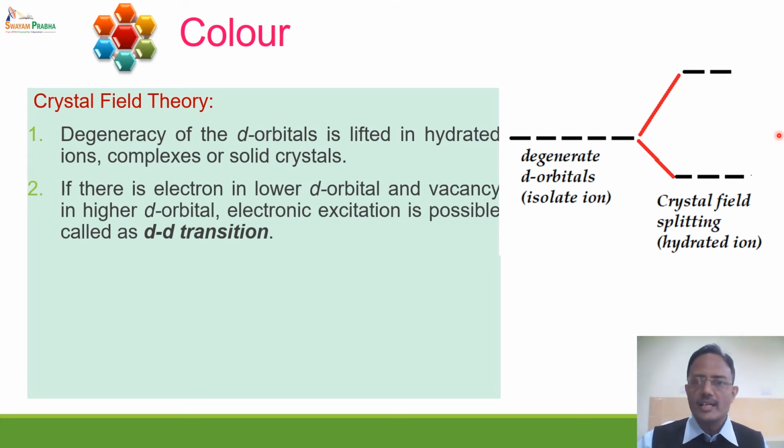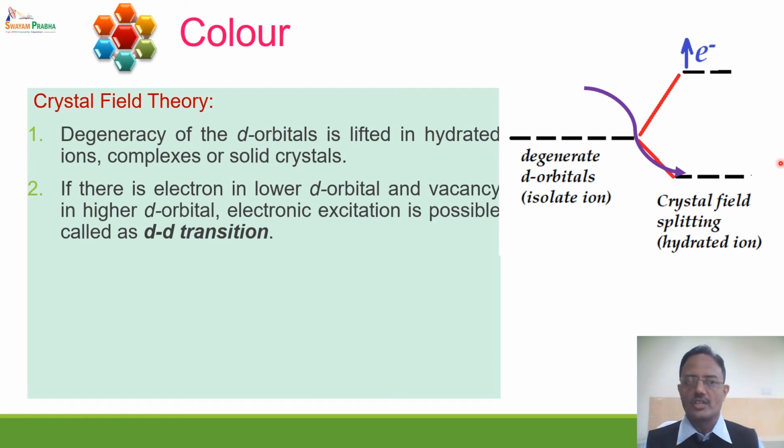Secondly, if there is an electron in the lower d orbital and a vacancy in the higher d orbital, then electronic excitation is possible, and this is called the d-d transition. Clearly, if there is an electron in the lower orbital, it has a tendency to absorb radiation and get transferred to a higher energy level.